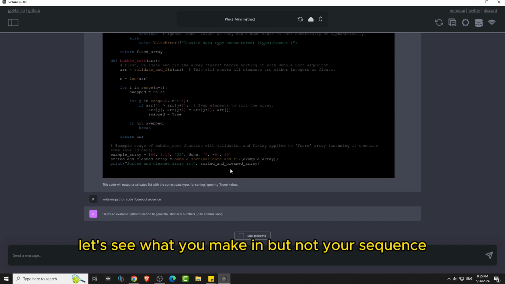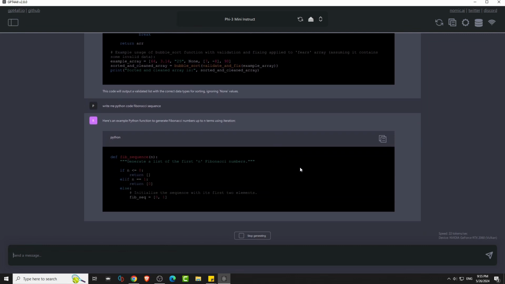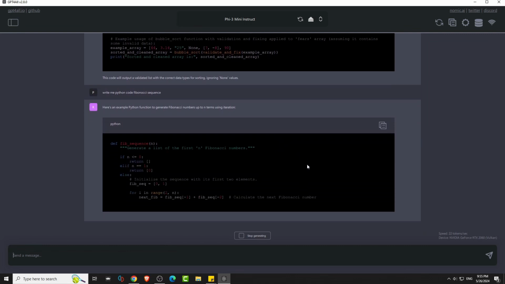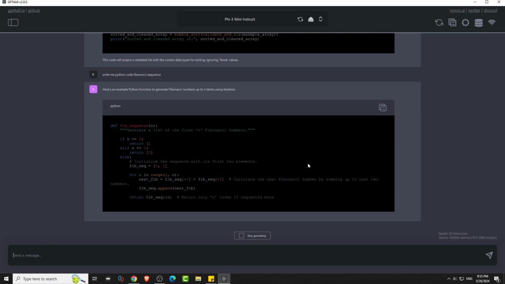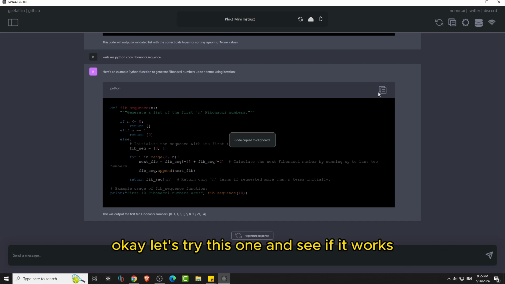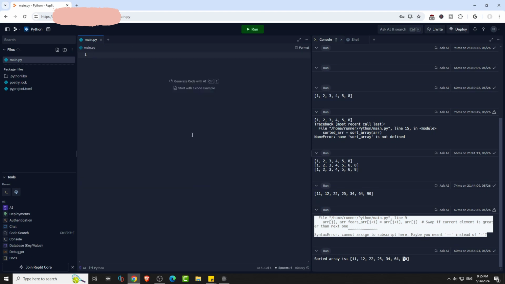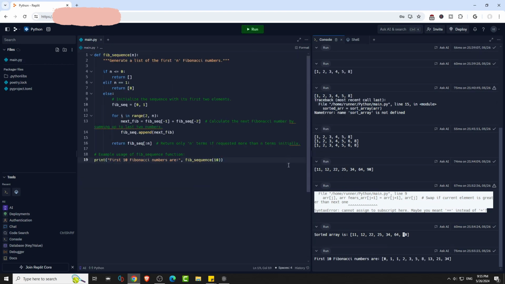Let's see if it gives me a Fibonacci sequence. Okay, let's try this one and see if it works for Fibonacci. Oh, it works. That's amazing. Wow, this code works. It's pretty good.